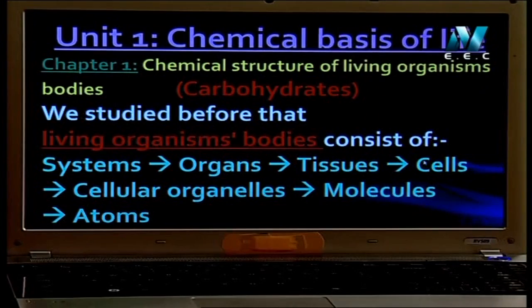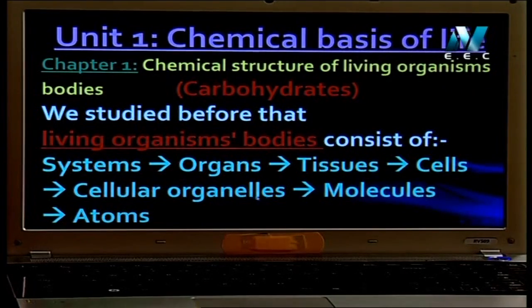Our work in this term is about the cell. We will study the cell structure, the chemical structure of the cell. This part we'll talk about in the first unit, and in the second unit we'll talk about the organelles inside the cell and the function of each one. Each cell consists of cellular organelles. Organelles here are small or tiny organs found inside the cell.